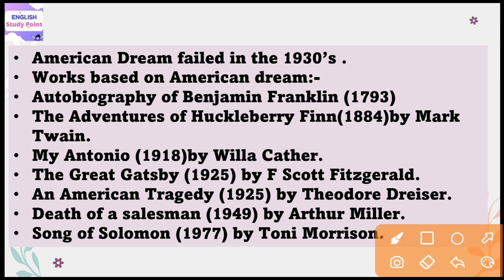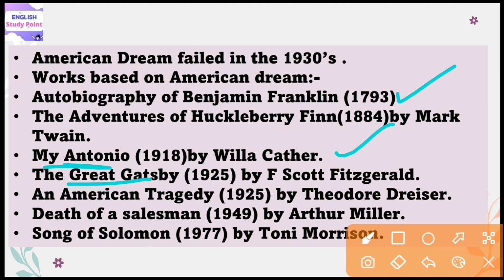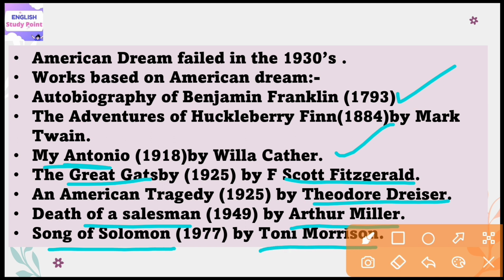Now I am sharing a list of works which are based on the American dream. First is the Autobiography of Benjamin Franklin, which was published in the year 1793. Another one is Adventures of Huckleberry Finn by Mark Twain. Then My Antonia by Willa Cather. Then The Great Gatsby by F. Scott Fitzgerald. Then An American Tragedy by Theodore Dreiser. Then Death of a Salesman by Arthur Miller. Then Song of Solomon by Toni Morrison. All these works are based on the American dream.